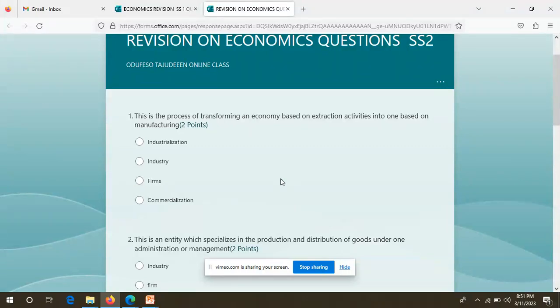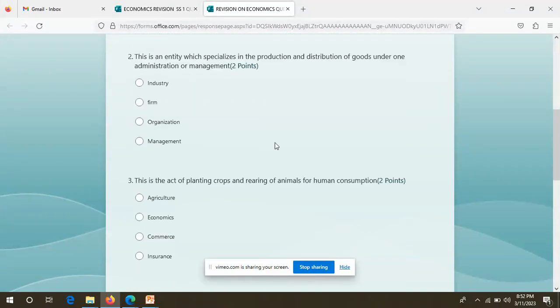This is the process of transforming an economy based on extraction activities into one based on manufacturing. You can see the question? A, industrialization. B, industry. C, firms. D, commercialization. What is the answer? It cannot be firm. It cannot be industry. The answer is A, industrialization.